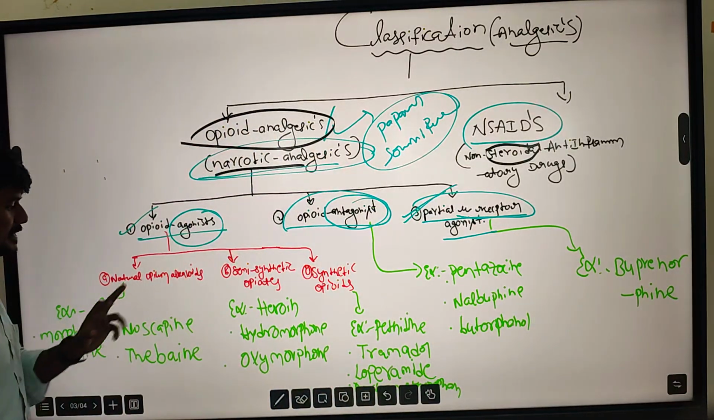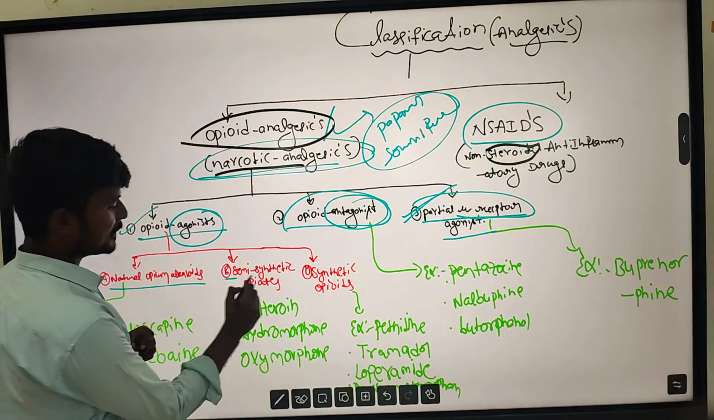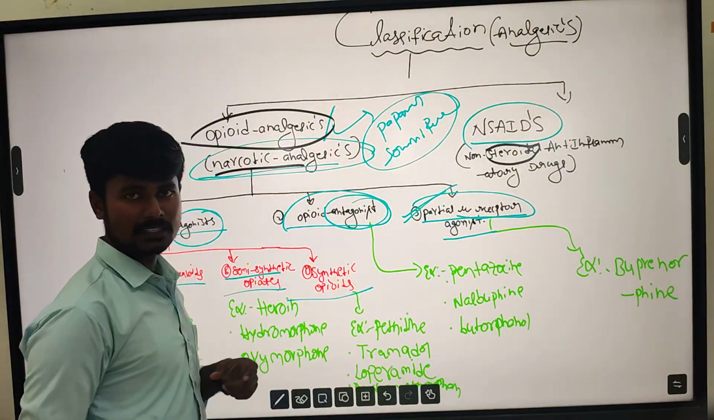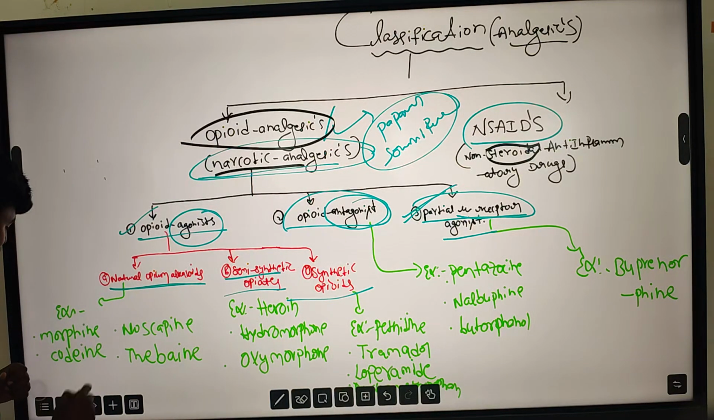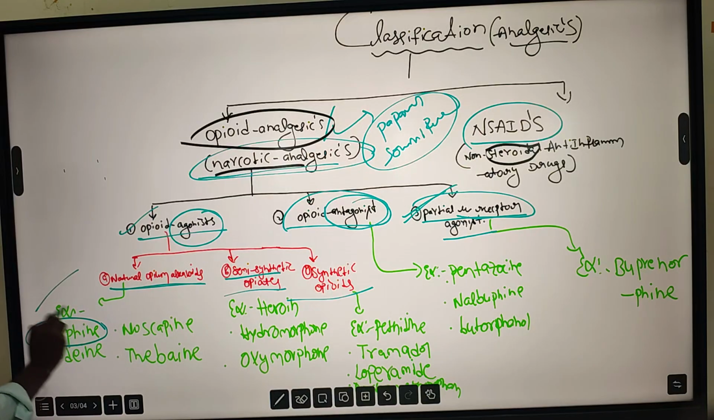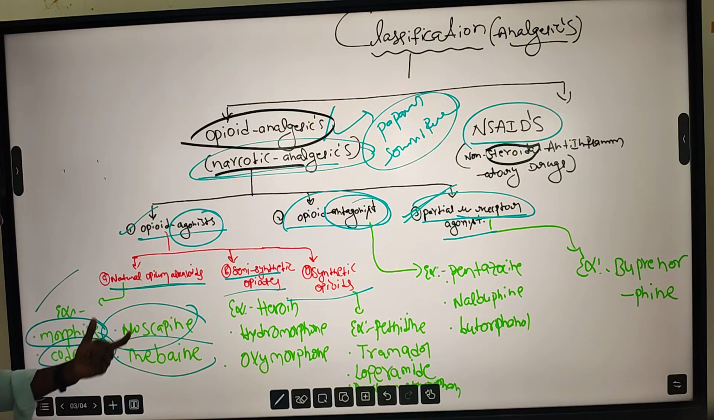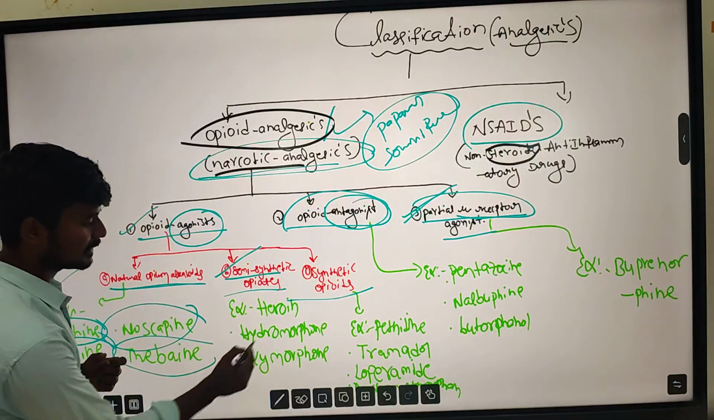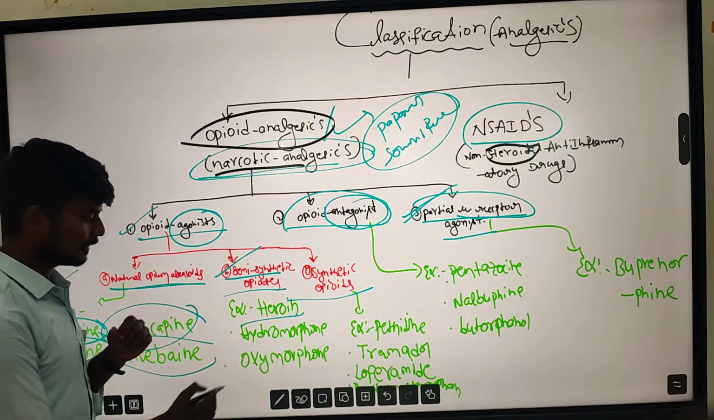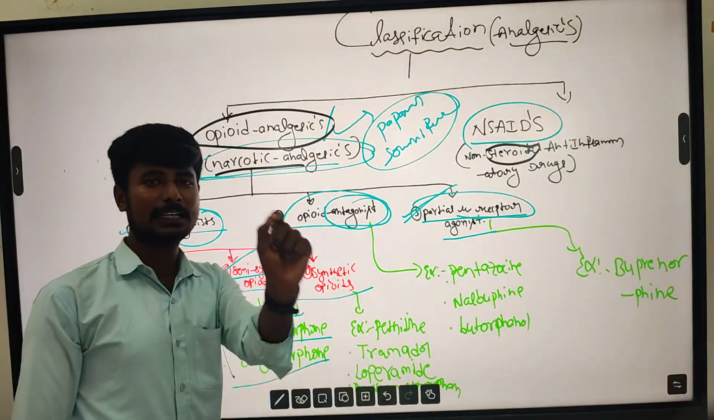Opioid agonists are classified into three: natural opium alkaloids, semi-synthetic opiates, and synthetic opioids. Opioids and opiates are the same. Natural opium alkaloids, very important examples, are morphine, codeine, noscapine, and thebaine. Semi-synthetic opiates include heroin, hydromorphone, and oxymorphone.